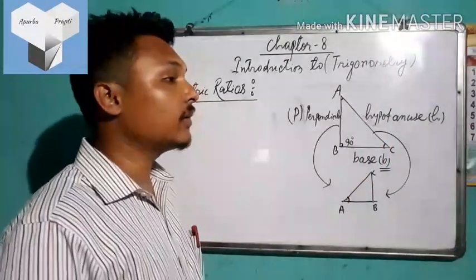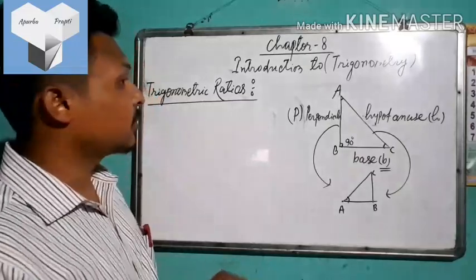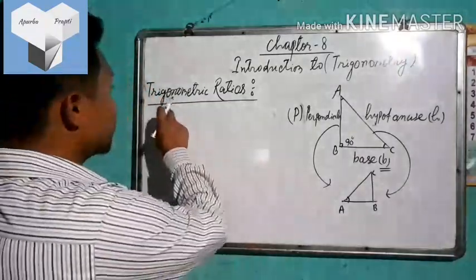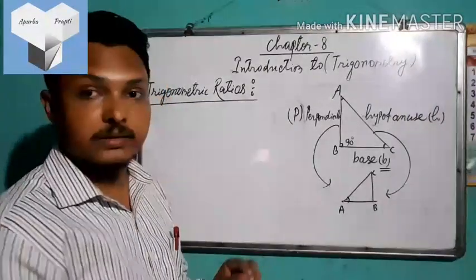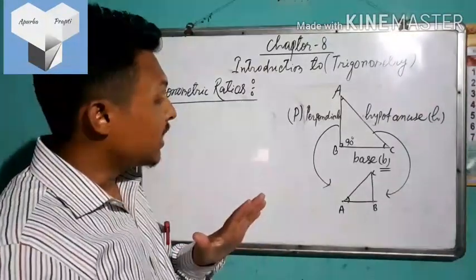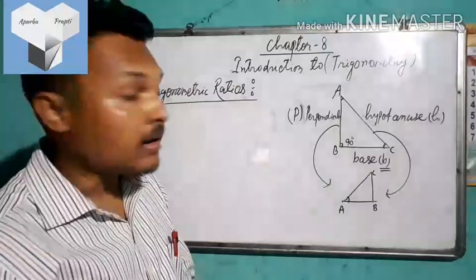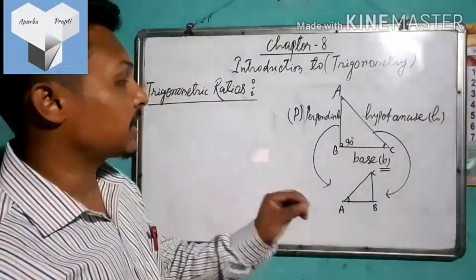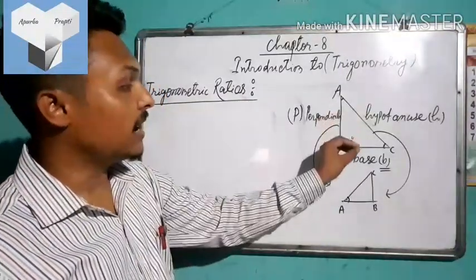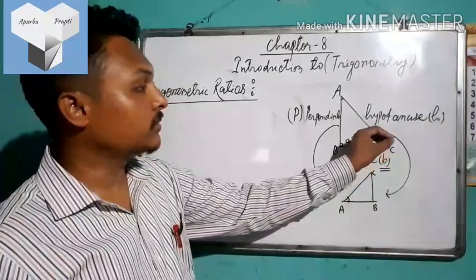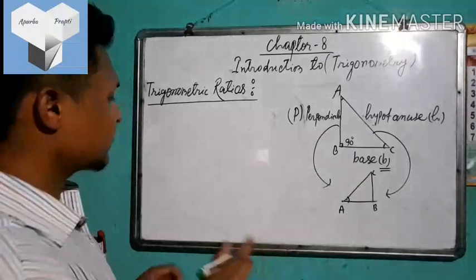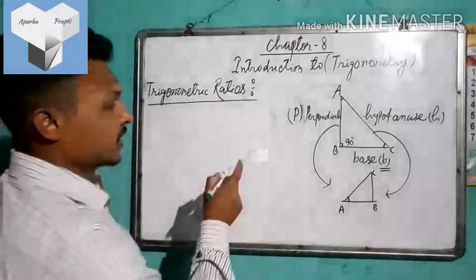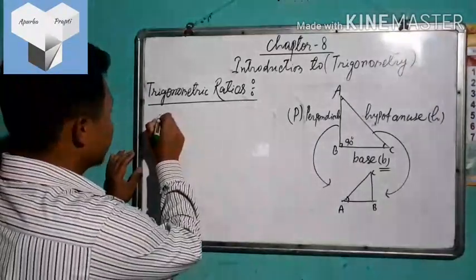Okay. Now let us come to another part of the chapter, that is trigonometric ratios. What are they? Here we will now learn how these ratios are taken, considering any one angle with respect to the corresponding sides. We have 6 trigonometric ratios.